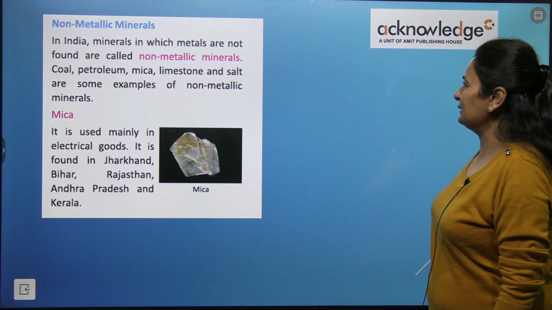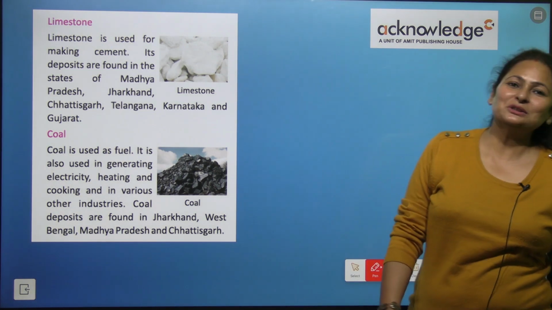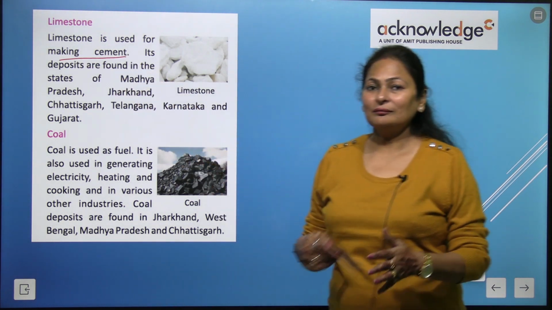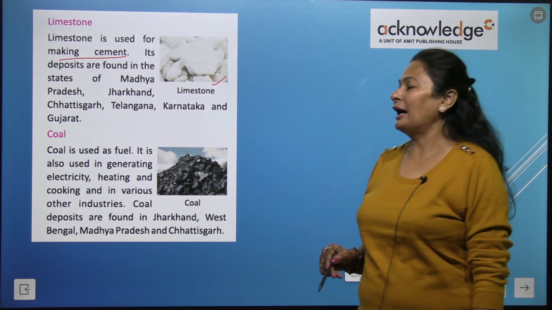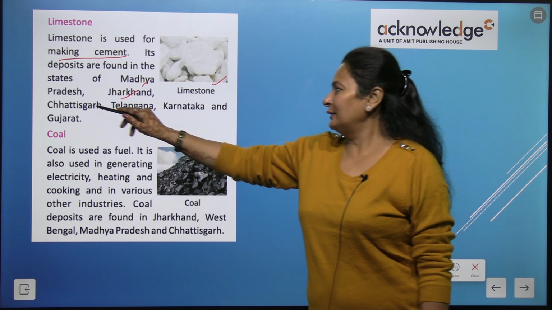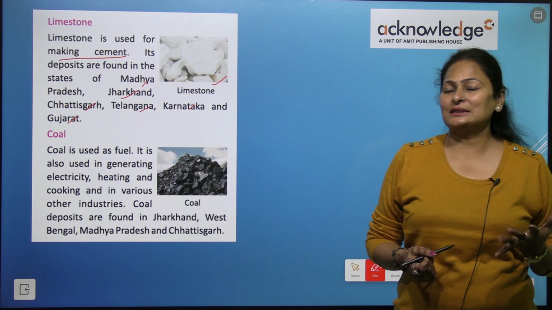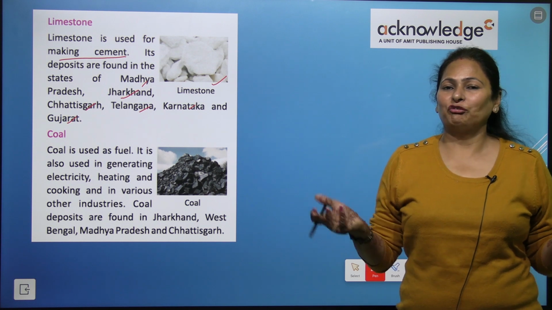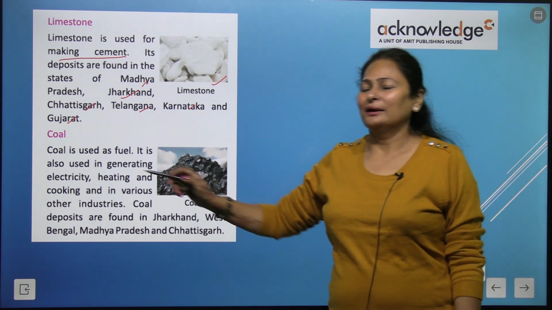Alright, let's see what is next. It is limestone. Limestone is used to make cement. Yes, cement is made with limestone mineral, right? Its deposits are found where? Again in Madhya Pradesh, Jharkhand, Chhattisgarh, Telangana, Karnataka and Gujarat are some states where limestone mineral is present, and we make what? We make cement with this limestone, right?